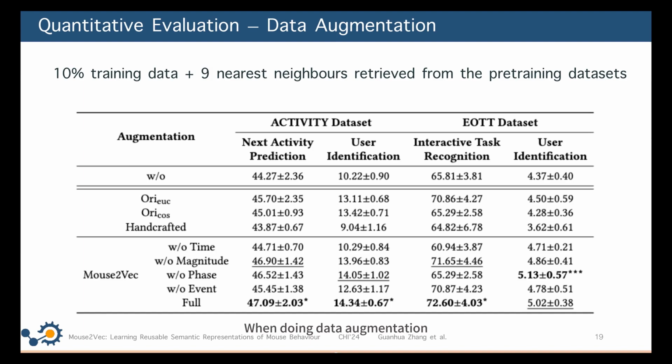When doing data augmentation, we randomly retained only 10% of training data to simulate a scenario of data scarcity. For each training sample, we used its 9 nearest neighbors to restore it to its original size. This table shows the accuracies achieved with and without data augmentation. Data augmentation consistently improved the accuracy across downstream tasks and datasets. Among all the augmentation methods, using the full version of Mouse2Vec always got the best results.